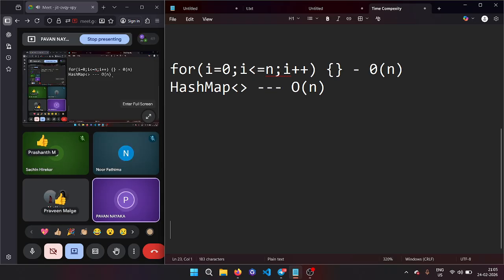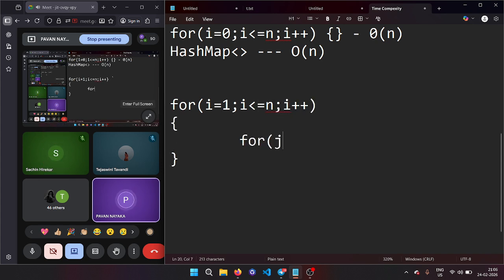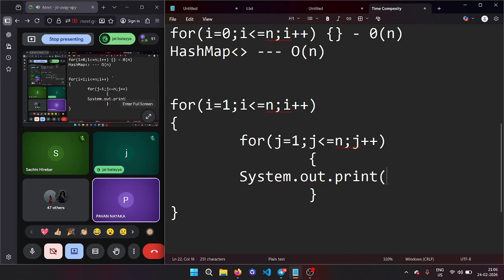Now see the second case. I will discuss only three for now. For i starts from 1, i is less than or equals to n, i plus plus. And then for j starts from 1, j is less than or equals to n, j plus plus. Then I am just going to print a star, System.out.print.